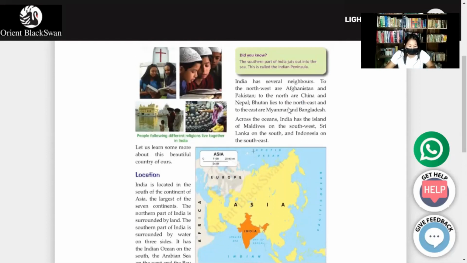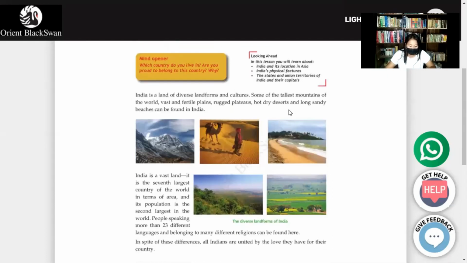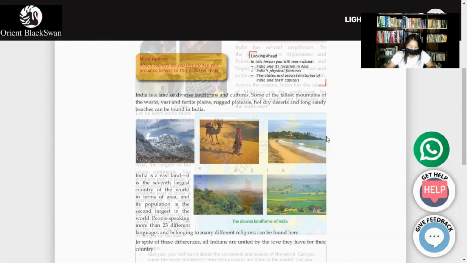India is a land of different landforms and cultures. Some of the tallest mountains of the world, fertile plains, rugged plateaus, hot dry deserts, and long sandy beaches are found in India. It is the seventh largest country of the world and has the second largest population in the world. People speak more than 23 different languages and belong to many different religions. In spite of these differences, all Indians are united by the love they have for their country.